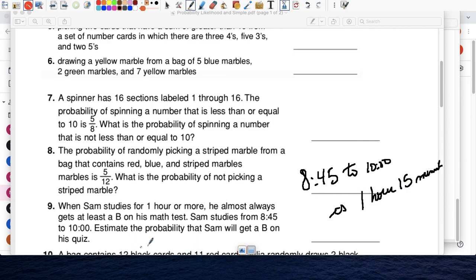Okay, so estimate the probability that Sam will get a B on his quiz. Well, did he study for more than that 1 hour? Yes. So he is very likely to get at least a B on his test. So this is likely.